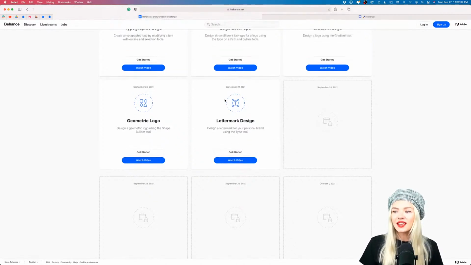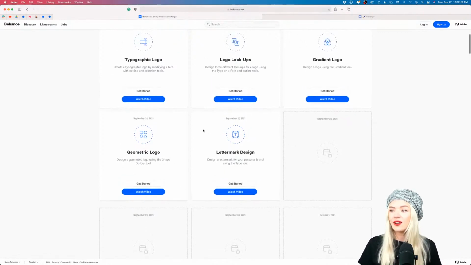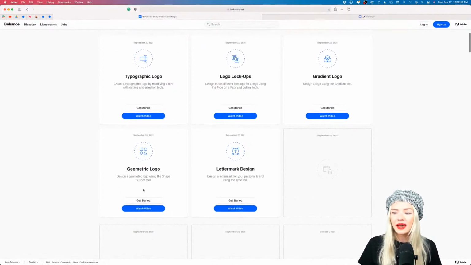Today's challenge is all about lettermark design. We're going to be designing a lettermark for our personal brand or literally for any brand you want, using the type tool and the divide tool as well. Here you can get the starter file by clicking on Get Started. And you can also rewatch this video if you need to repeat some of the things. You can also feel free to check out all the past challenges that we had in this challenge series.